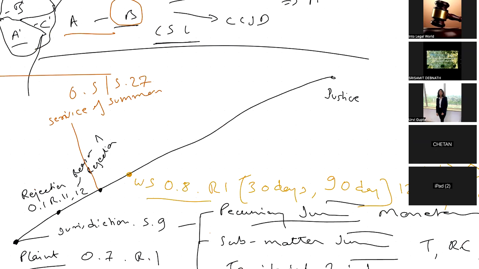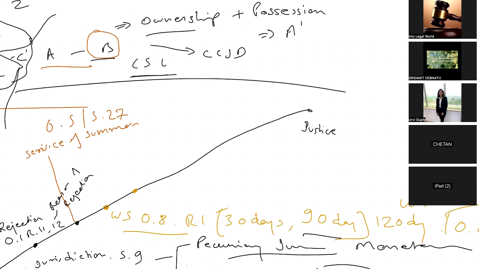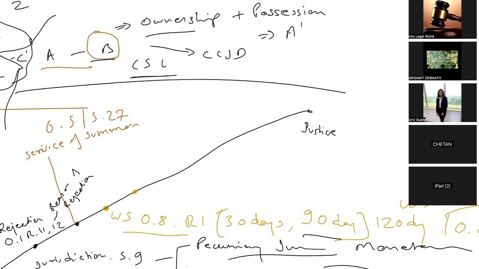Right? Next in the line we have interlocutory proceedings, which are there in different sections.